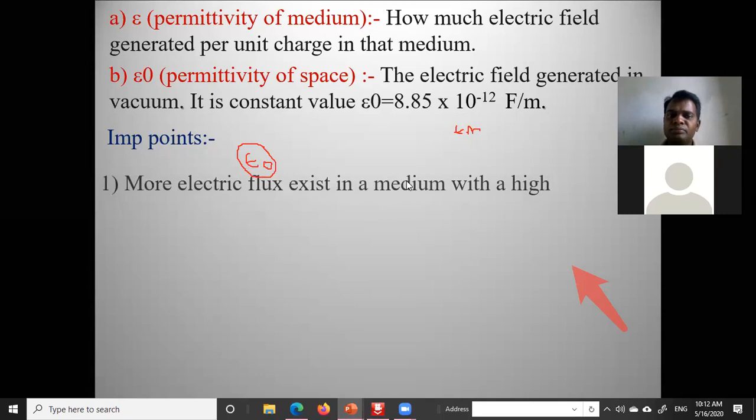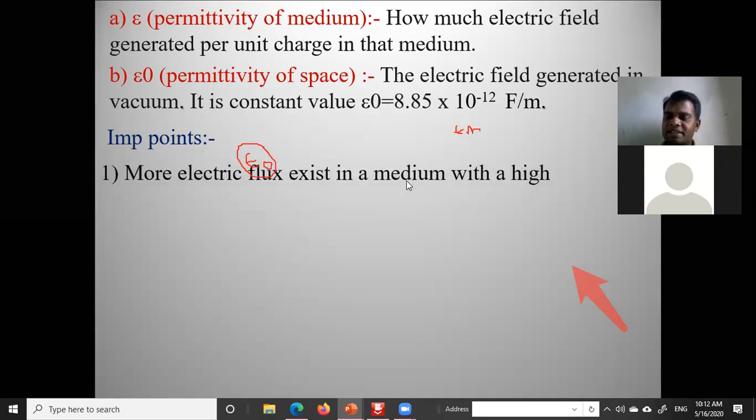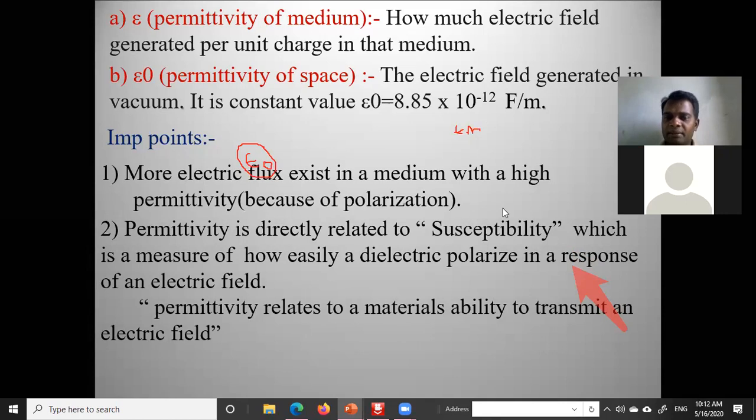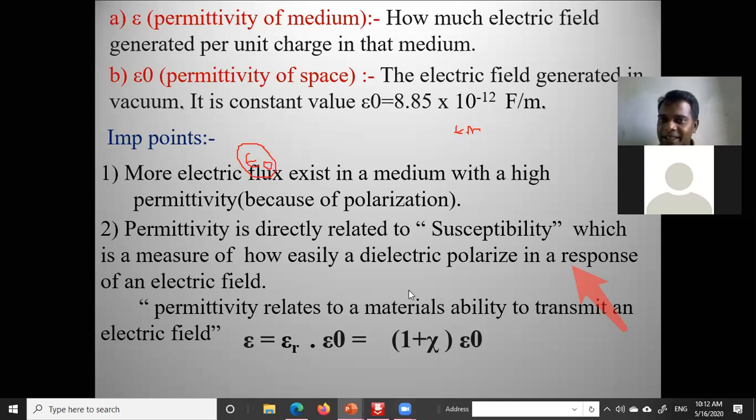Next, we are discussing electric flux density. We have already discussed susceptibility. Susceptibility is indicated with chi.